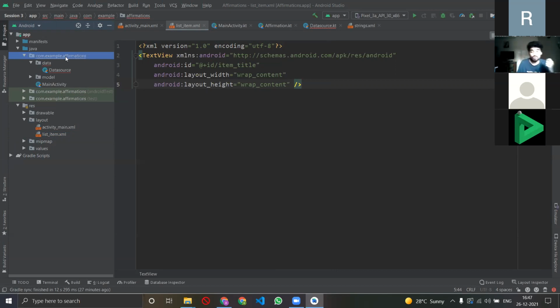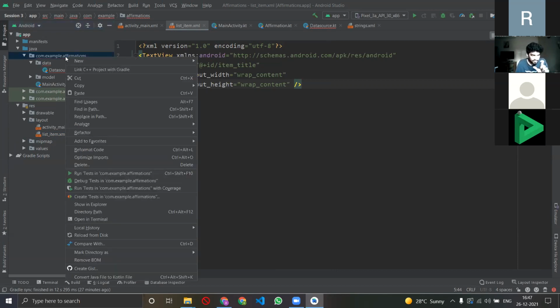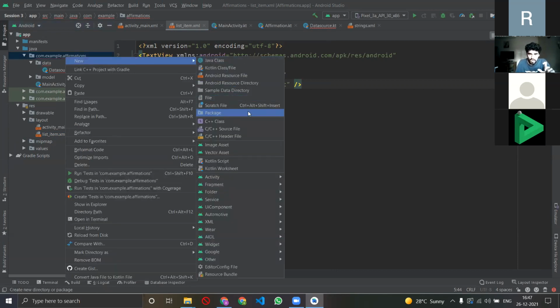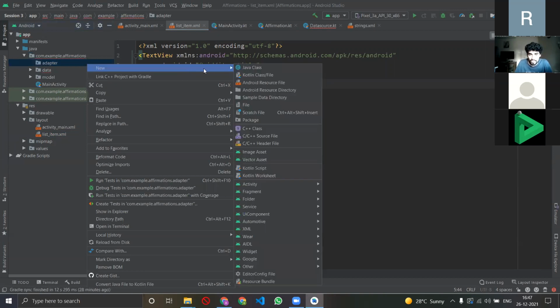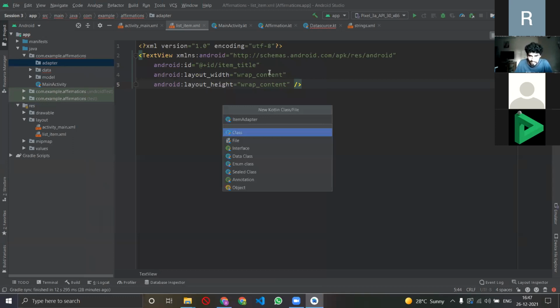So what I'll do is that I'll go to com.example.affirmations in my central package. Why? Because I want to create a new package. So I'll click package and I'll write adapter. Now in this adapter I want a new file, so I'll click new. I'll click on the Kotlin class and I'll give it the name ItemAdapter. This file will essentially have a lot of our major code.